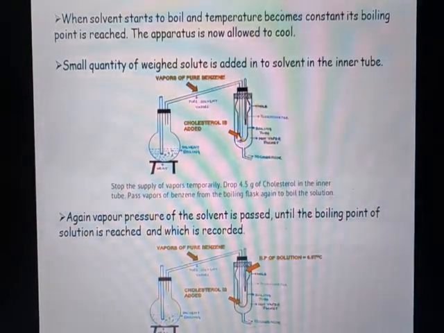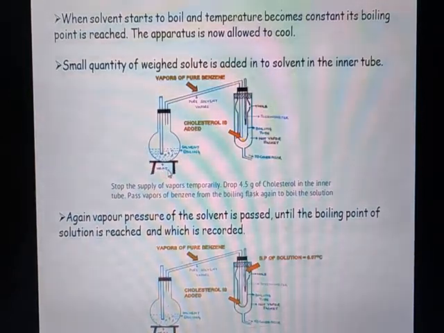After cooling, we add a small quantity of solute. In this example, we have taken cholesterol as the solute, and it is added to the pure solvent in the graduated tube. Then again, the vapor of the solvent is passed until the boiling point of the solution is reached, and it is recorded. After addition of this non-volatile solute, we heat the solvent in the separate flask and pass the vapors into the graduated tube until the solution in the inner tube starts to boil again, and that temperature is recorded.